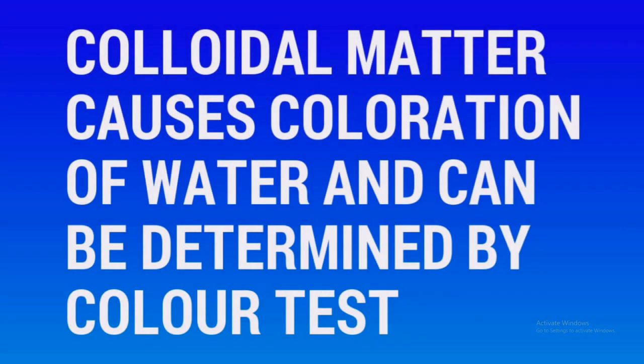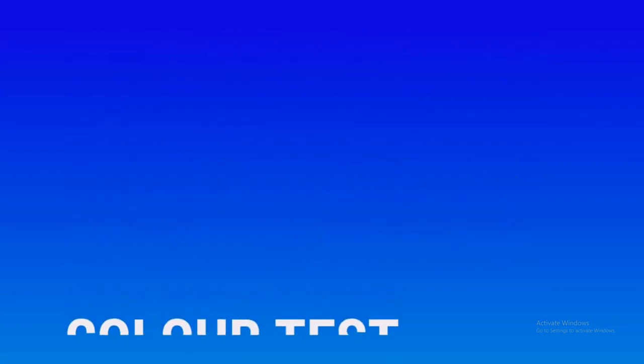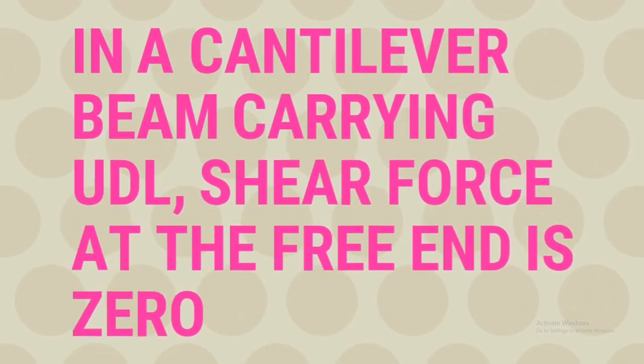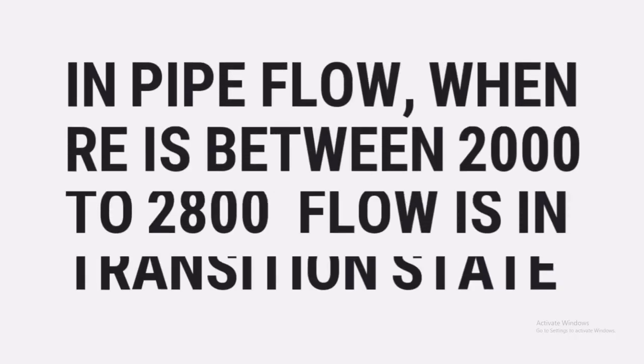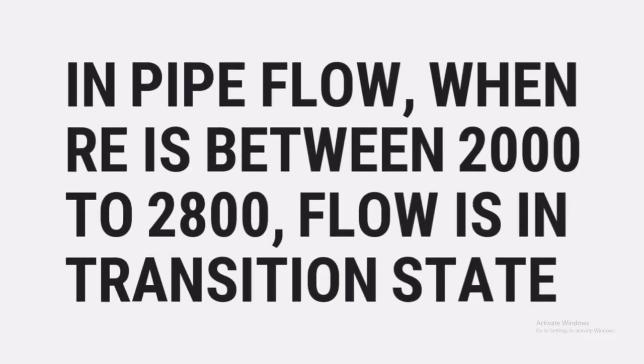Colloidal matter causes coloration of water, and that's why we can determine it by carrying out a color test. In a cantilever beam carrying UDL, that is uniformly distributed load, shear force at the free end is 0. In a pipe flow, when Re, that is Reynolds number, is between 2000 to 2800, flow is in transition state.